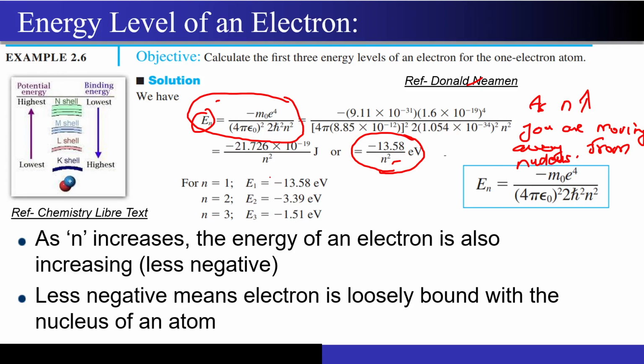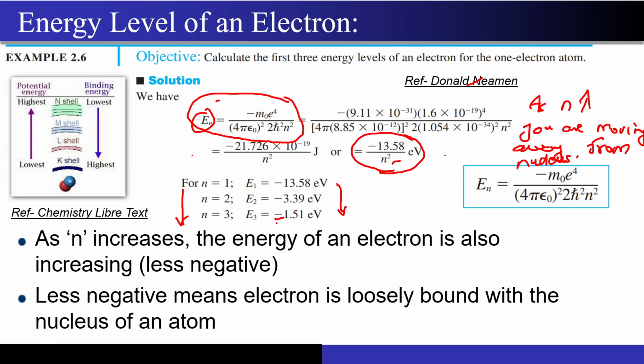So what is actually happening? As you can see, as I increase n, this energy is becoming less negative. Now what does this negative sign mean? This negative sign means how tightly the electron is bound to the nucleus. The more negative the number, the tighter the binding of that electron with respect to the nucleus.